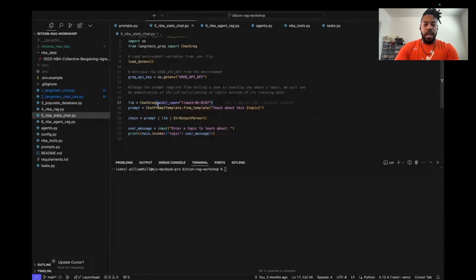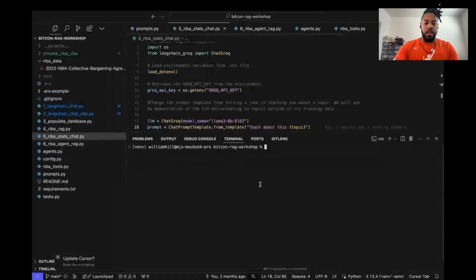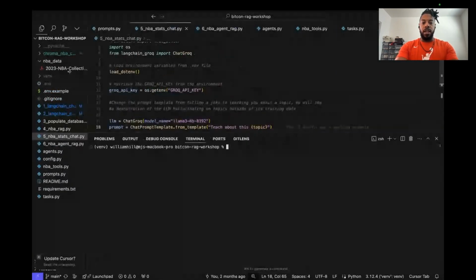And then we have the prompt template that we reference. We can say, write a joke about this topic, write a poem about this topic, or what have you. In this case, the topic is going to be what we enter from the user input, and we just say, teach me about this topic. I'll make this a little bigger to see if that helps. And let's run this.